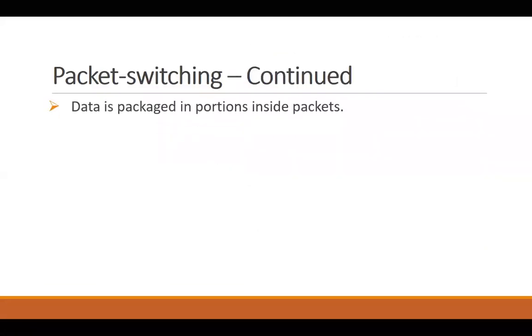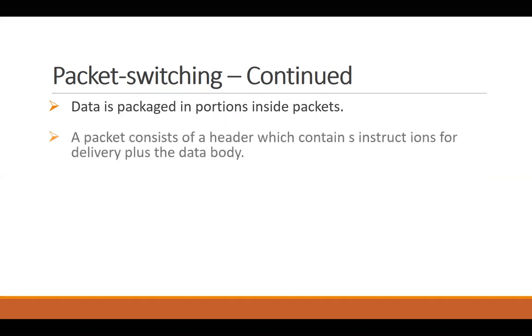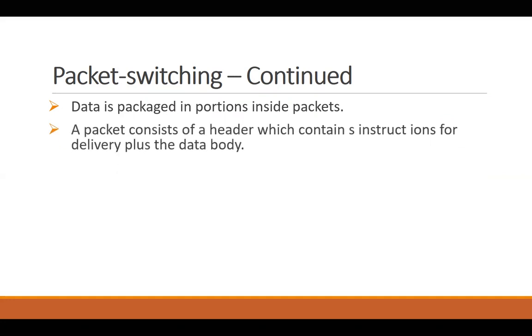So to put that process into steps, the data is packaged into portions inside packets. Each packet has a header, and the header contains the instruction for the delivery plus the data body. We are going to see in the next lecture how a packet is divided into the data and different things. There is one little thing.